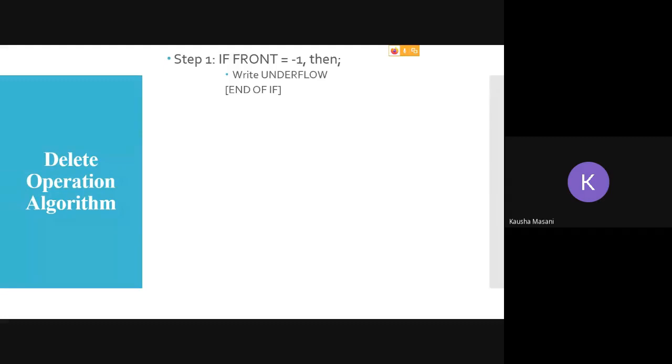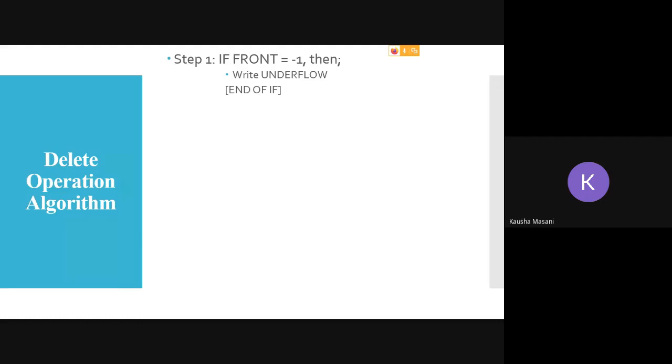So we have to check various scenarios in your circular queue. In your linear queue, we were simply writing that if front is equal to -1, then underflow. But if it is not, then retrieve the value, increment the front, and tell the user that this value has been deleted. It was the easiest part.